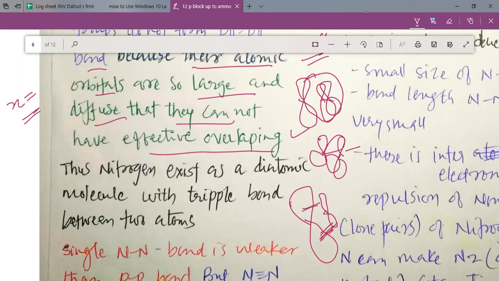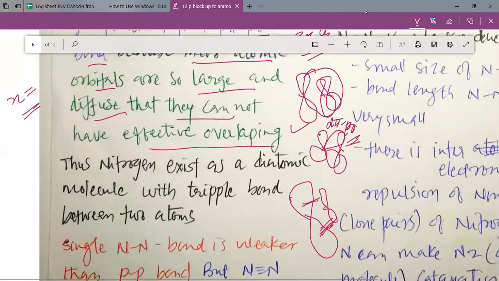orbitals of elements like arsenic, antimony, and phosphorus are bigger in size, so they cannot overlap well with the small p orbitals of nitrogen, or of the smaller elements like oxygen and carbon. That is why they cannot form p-pi-p-pi bonds, but they can form d-pi-p-pi kinds of bonds. So d-pi-p-pi bonding is possible in the heavier elements like phosphorus, arsenic, and antimony, but p-pi-p-pi bonding is not possible.